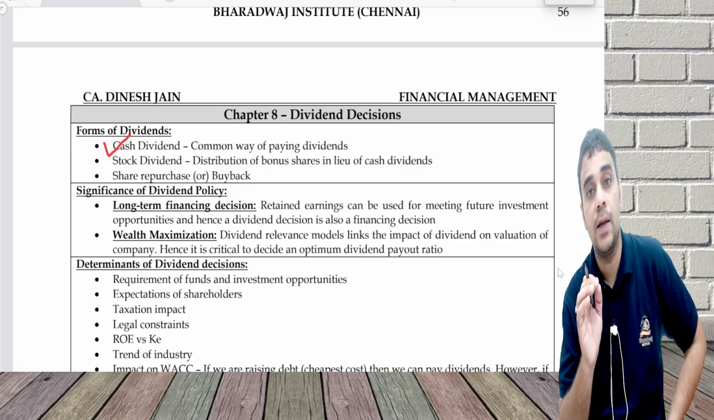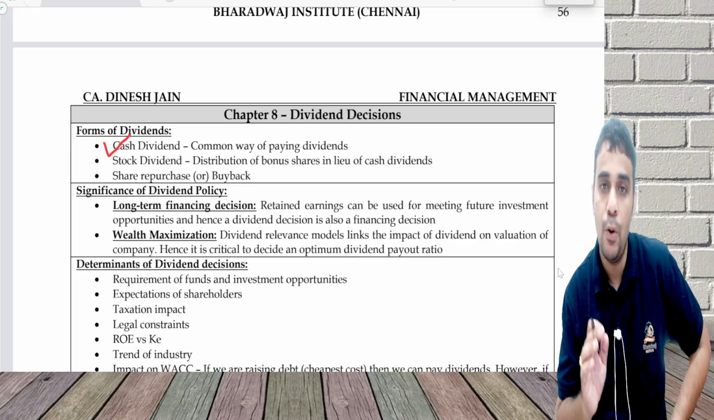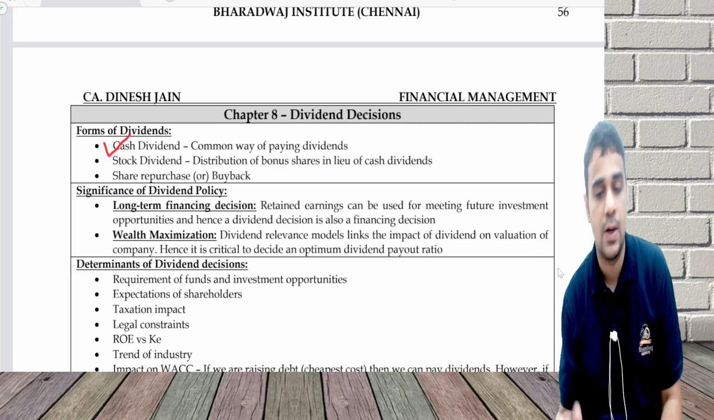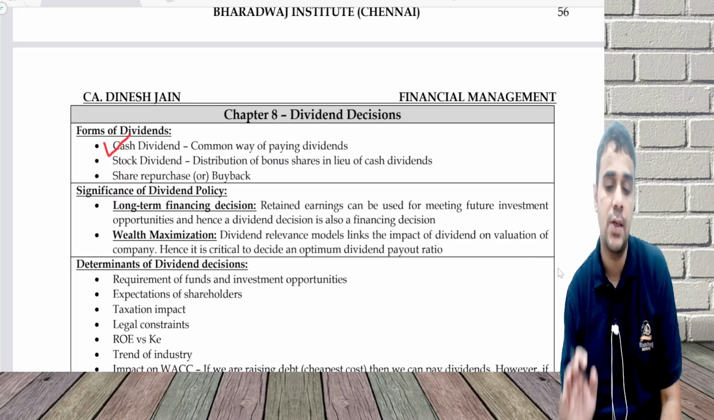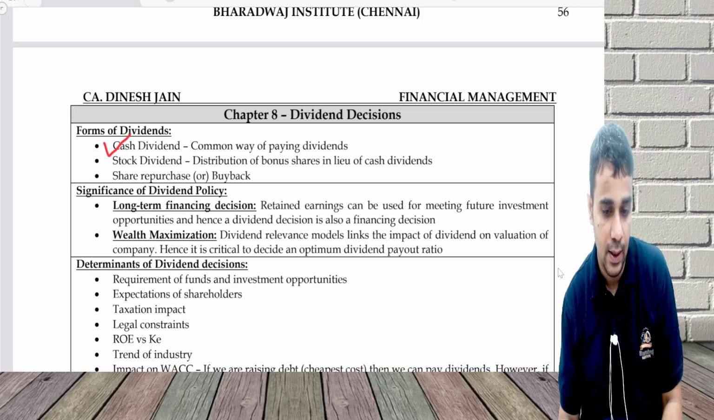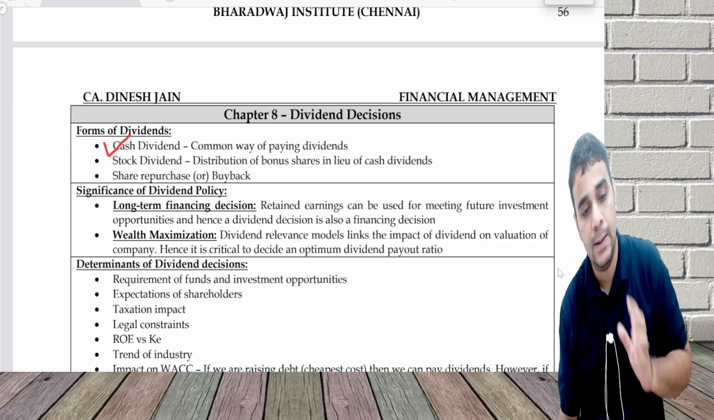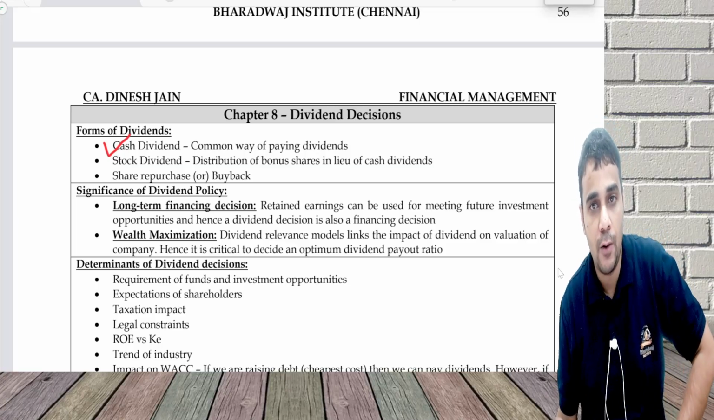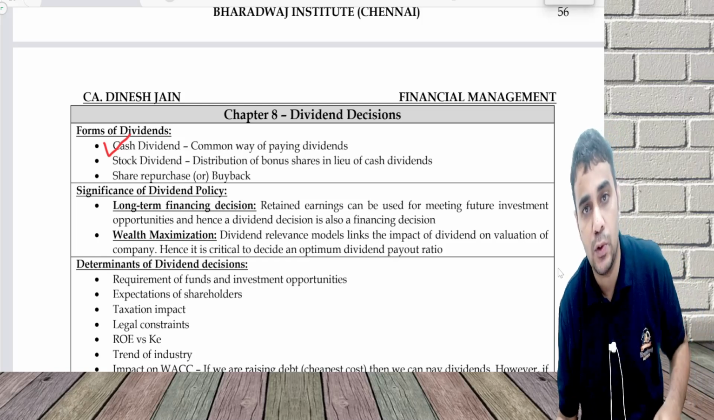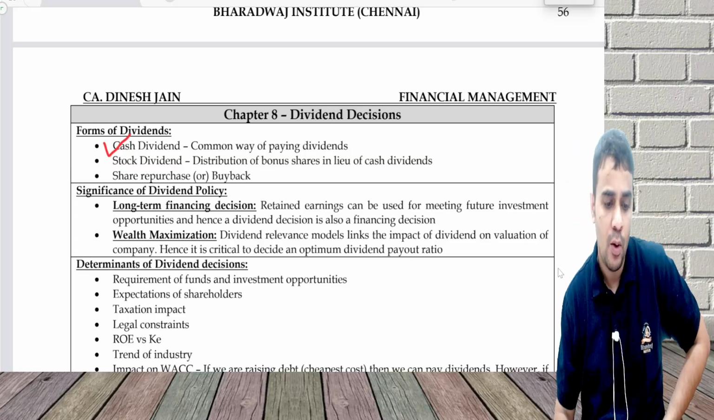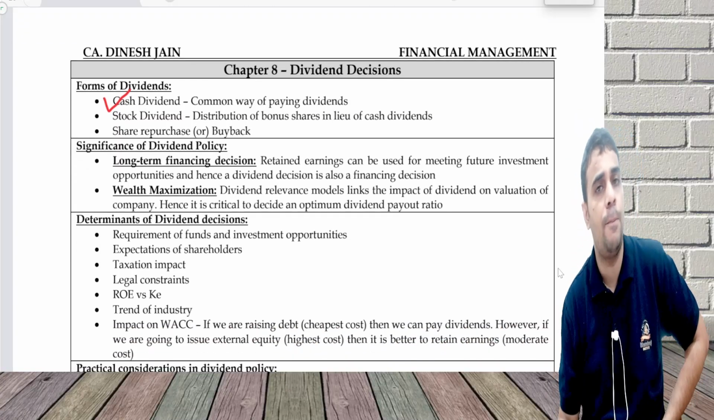Stock dividend is making a bonus issue. Whatever shares we have, we allot extra shares to the shareholder. In this case, the shareholder does not get any money. And the third option is share repurchase, which is technically a buyback of shares. You go for a buyback of shares, by which money is distributed to a select set of shareholders, whoever is opting for buyback.